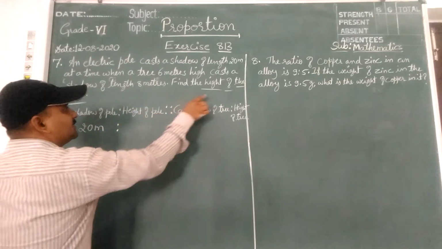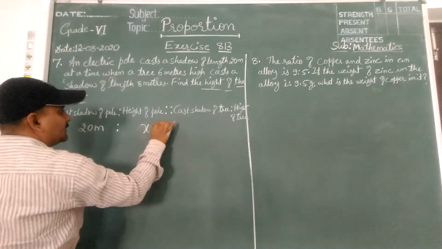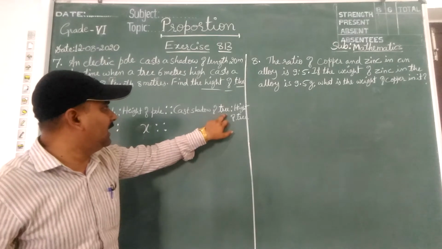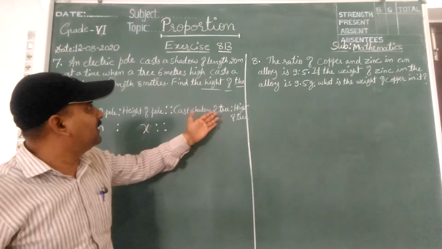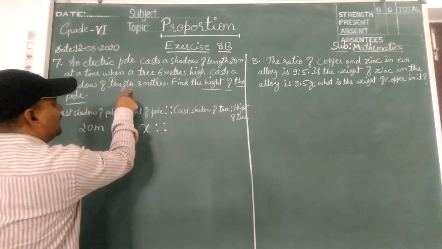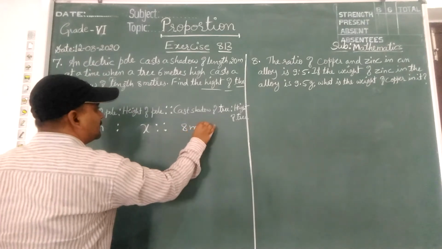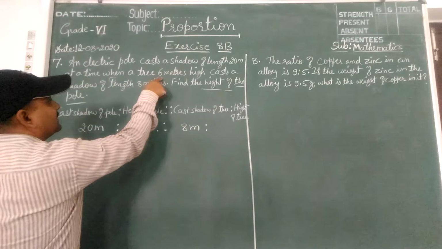Find the height of the pole, X. Proportion: cast shadow of a tree. Now the tree comes, the pole is completed. Shadow of a tree, how much? See, the length of the shadow of the tree is 8 meter. Ratio: height of the tree. See, when a tree is 6 meter height,